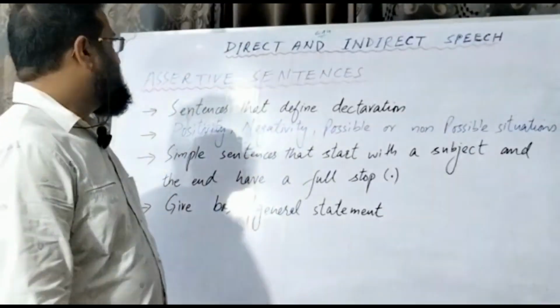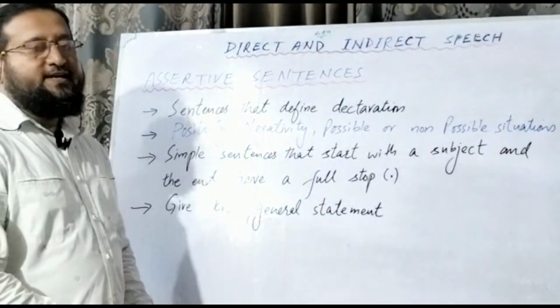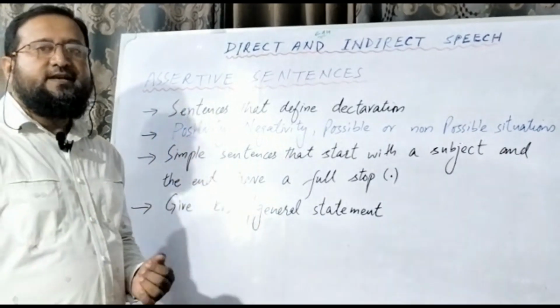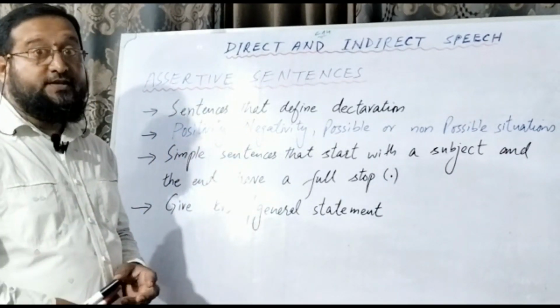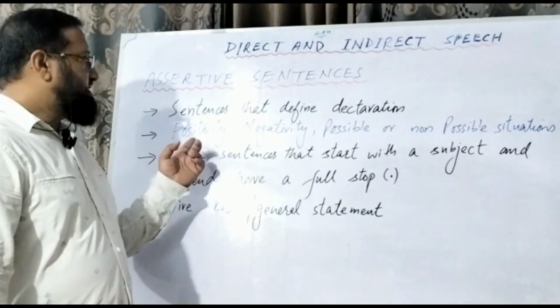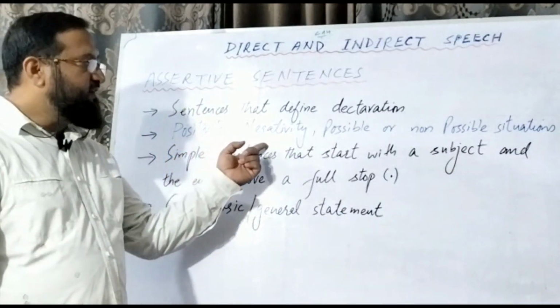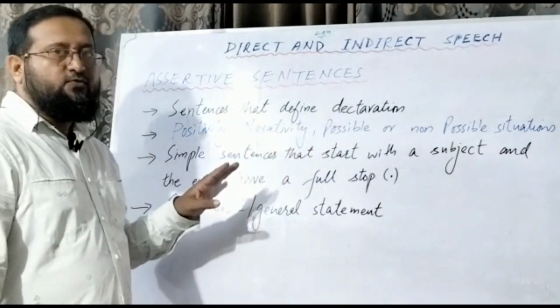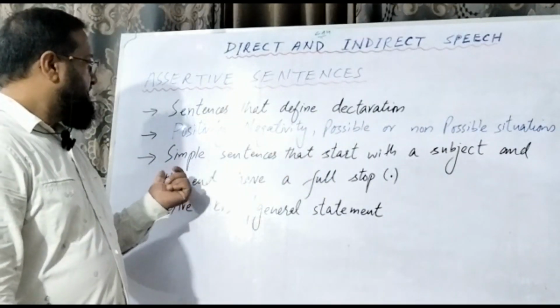Okay, students, now let's see the assertive sentences. Let us define assertive sentences. These are the sentences that define a declaration. There is some positivity, negativity, possible or non-possible situations. Four kinds of situations are normally there.